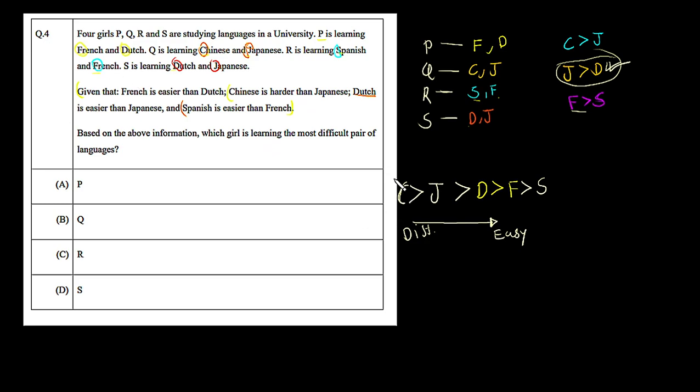Look at the far left: Chinese and Japanese are the most difficult pair, because they are located at the left in this inequality. So Chinese and Japanese are more difficult compared to the other three. Now look at the students: student Q is learning Chinese and Japanese, which is the most difficult pair of languages from this inequality. So student Q is learning the most difficult pair of languages.